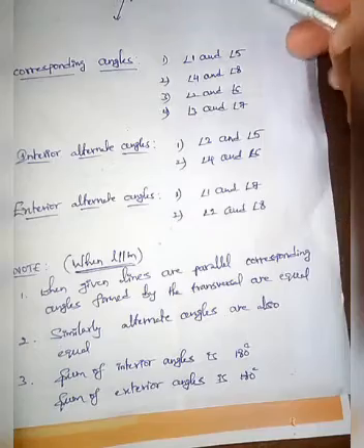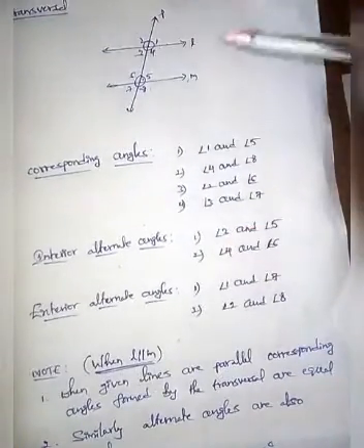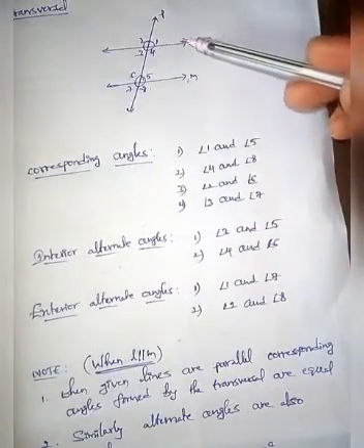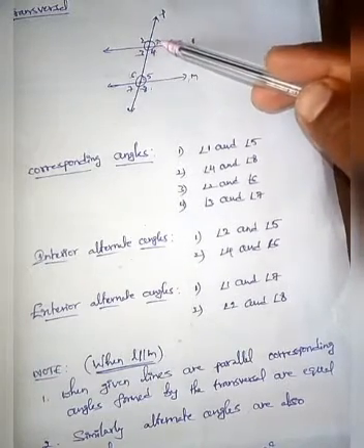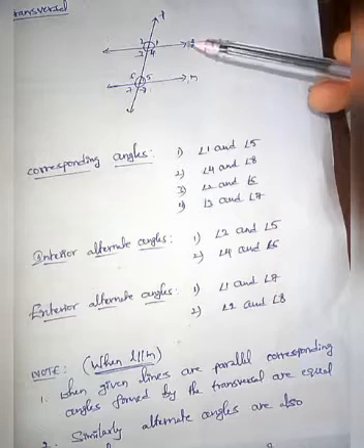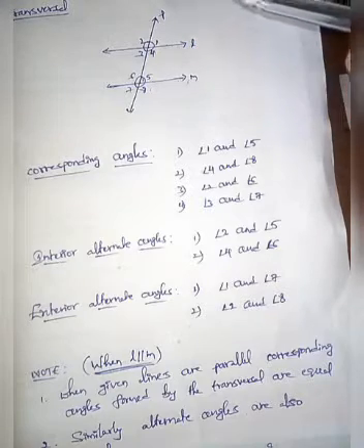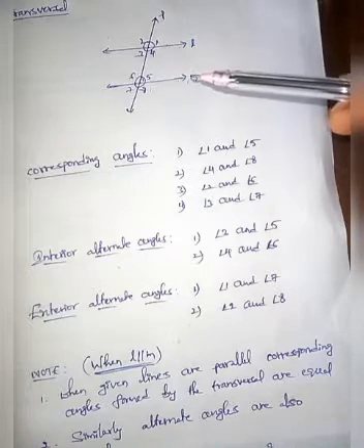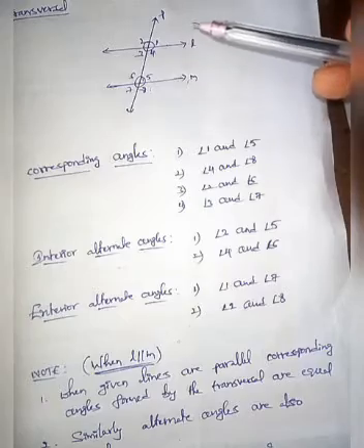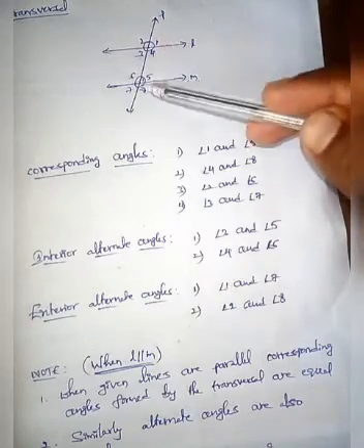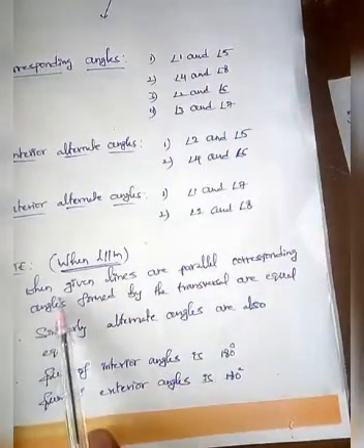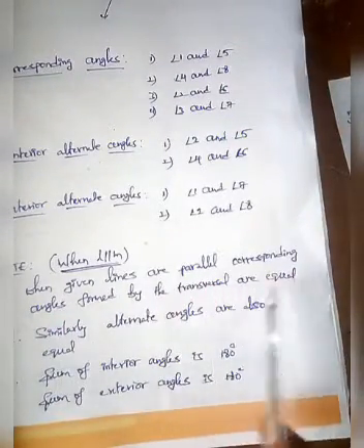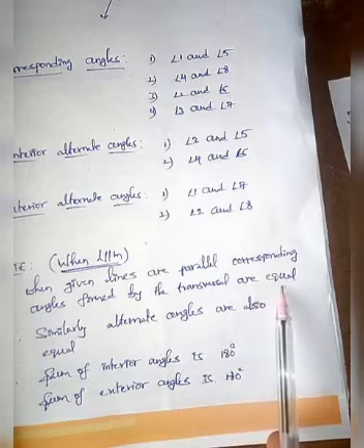So here you can see the figure L and M. If L and M are parallel lines, then the corresponding angles formed by the transversal are equal. If L and M are not parallel, then the corresponding angles are not equal. Only when L, M are parallel are the corresponding angles formed by the transversal equal. Okay, so I wrote the condition here: when the given lines are parallel, corresponding angles formed by the transversal are equal.